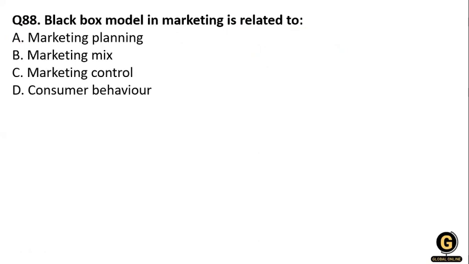The black box model in marketing is related to: option one, marketing planning; option two, marketing mix; option C, marketing control; and D, consumer behavior. So what is black box marketing? We use it in the study of buying behavior, the buying behavior of the consumer.